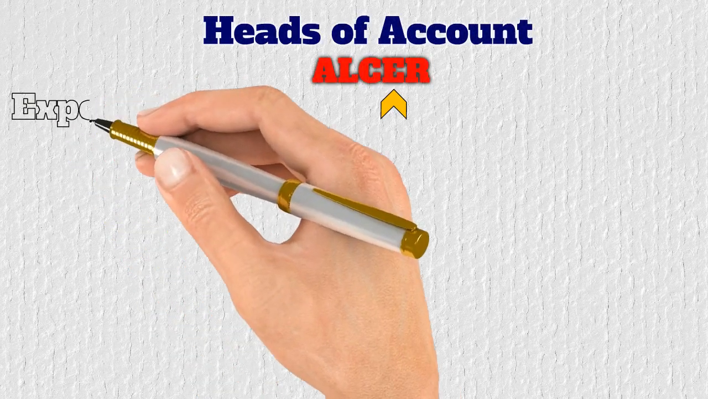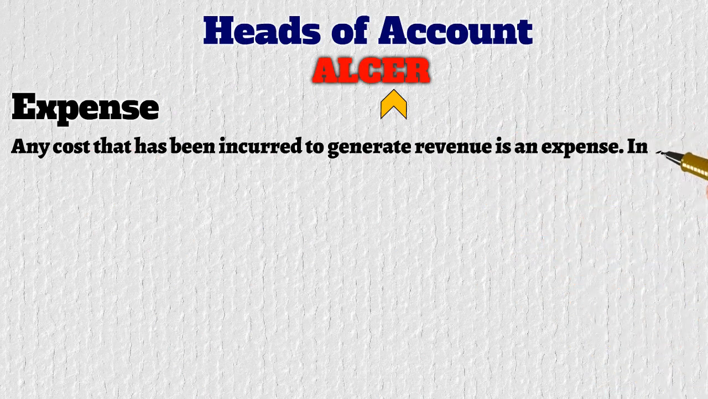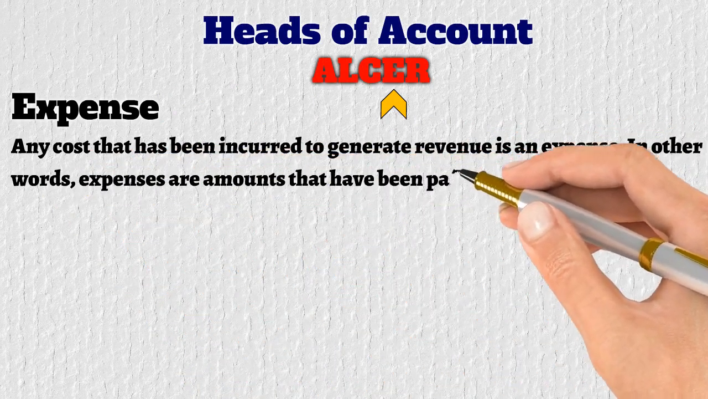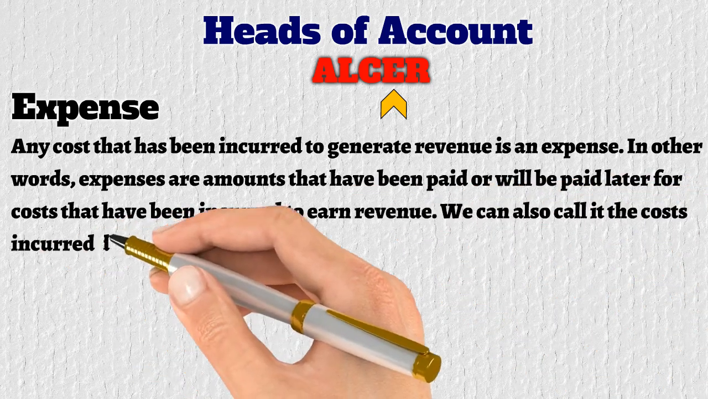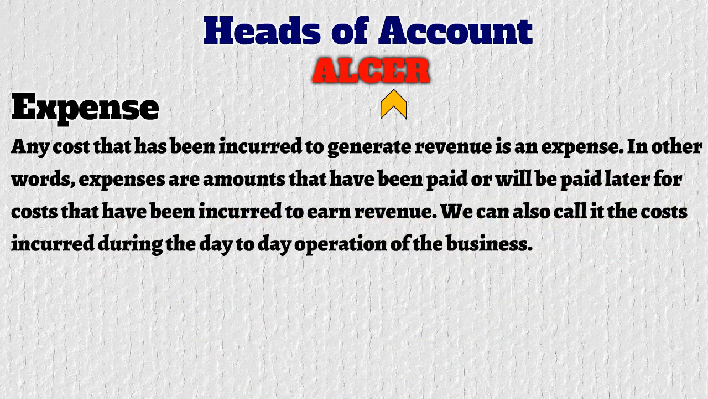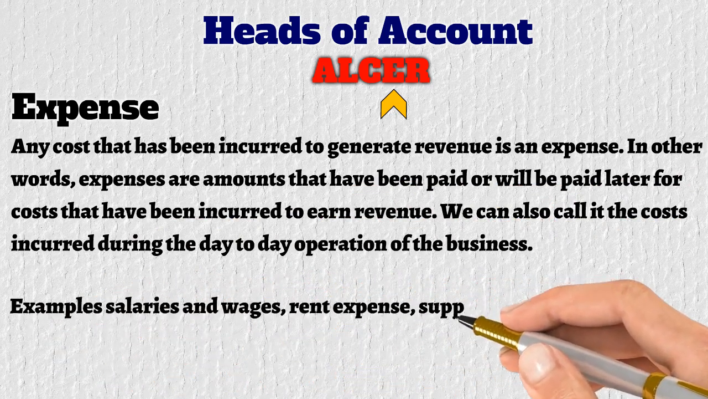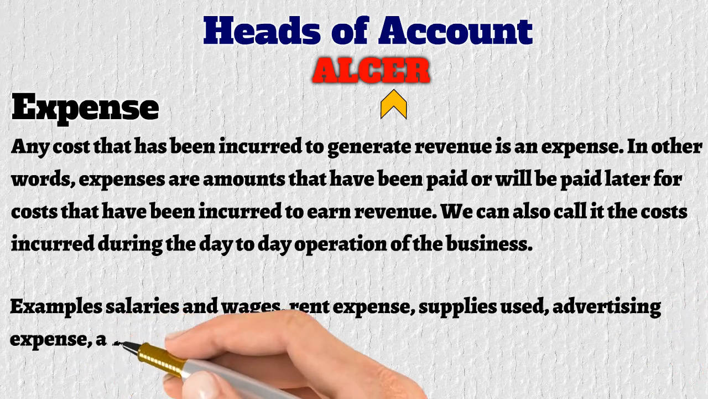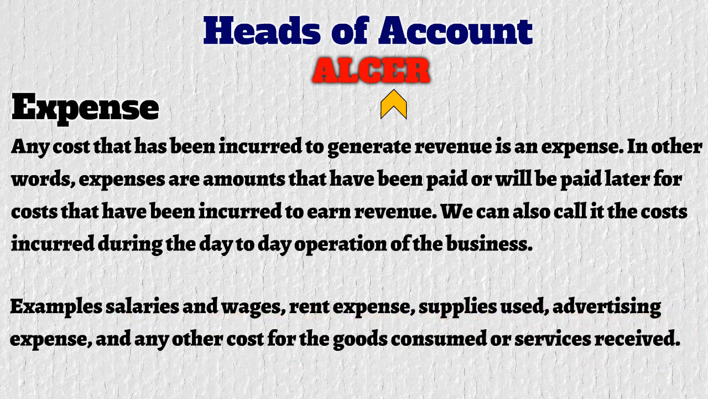The next head of account is expense. Let's understand what is an expense. Any cost that has been incurred to generate revenue is an expense. In other words, expenses are amounts that have been paid or will be paid later for costs that have been incurred to earn revenue. We can also call it the cost incurred during the day-to-day operations of the business. Examples: salary and wages, rent expense, supplies used, advertising expense, or any other cost for the goods consumed or services received.